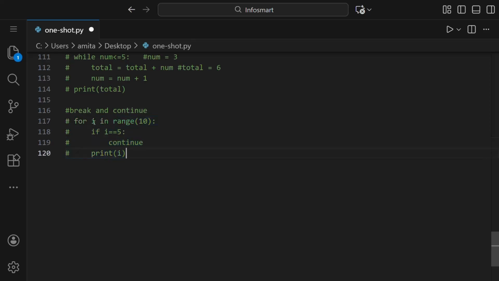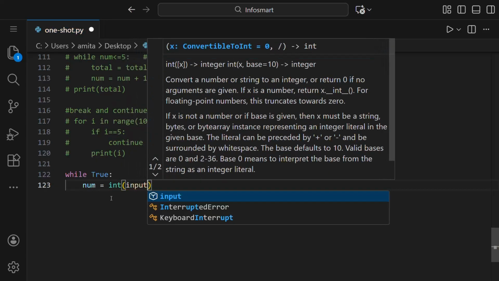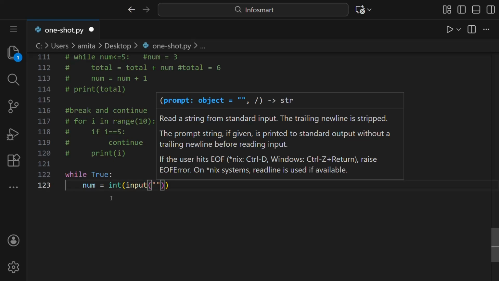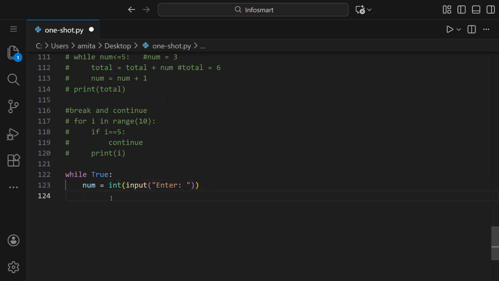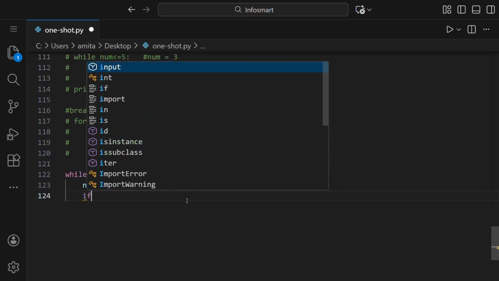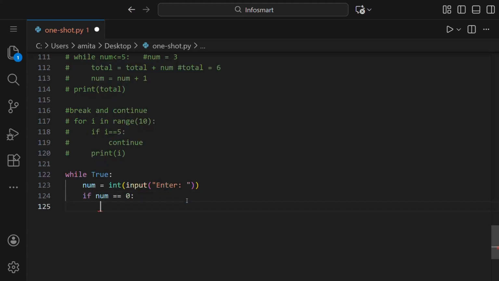Now let us write some other example. If you want the loop to be repeated again and again, we can just write while True. True means the condition is always true, and so the while loop will go again and again. Now let us take input in integer. If you remember, it's int like this. Inside this we write input, and inside it the prompt, like Enter. And we want the program to break if the number is equal to 0. So we'll write if num is 0, then break.